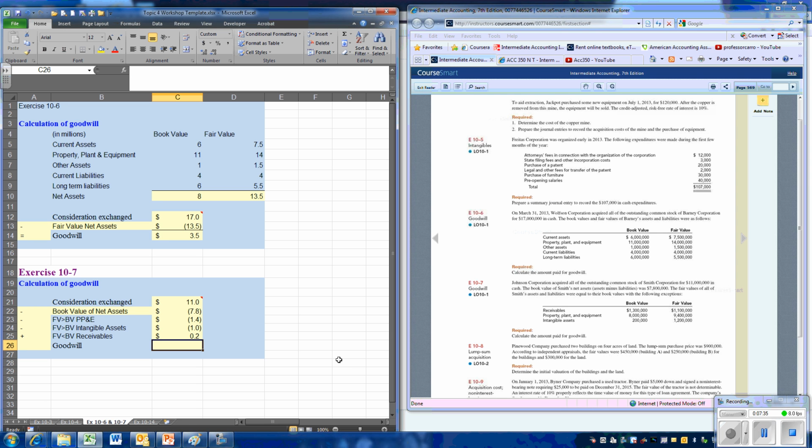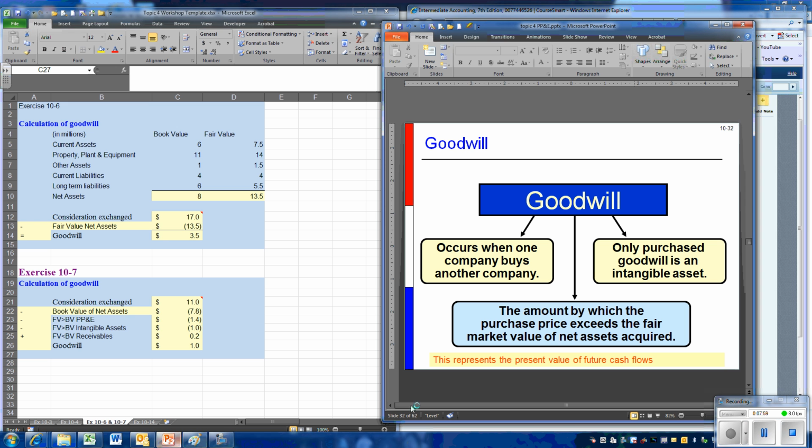So now we're going to total goodwill by taking the amount paid, subtracting out the book value of the net assets that haven't been adjusted to fair value. We then have our fair value adjustments, and the sum of all of these will equal our goodwill of 1 million. Again, goodwill represents future earnings. The definition is the amount by which the purchase price exceeds the fair value of the net assets acquired.